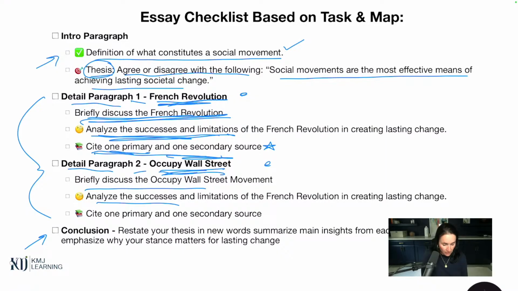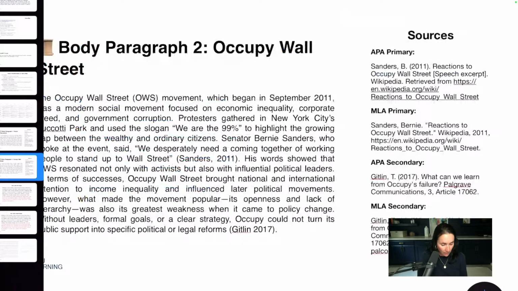Check, briefly discuss. Oh, I'm in the wrong thing. Check, briefly discuss, analyze success and limitations, and cite 1 primary and secondary source. Check, check, check. This one is done. The same thing for my Occupy Wall Street, detail paragraph number 2.